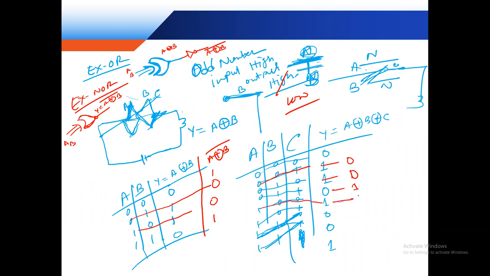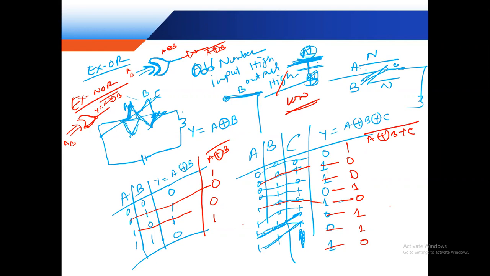So, sir, you mean it is the reverse of XOR? Yes. This is even and high. This is an odd number, so low. For an odd number of high inputs, the output is low. Clear? Yes, sir. A exclusive NOR B exclusive NOR C. So this is the exclusive NOR gate.